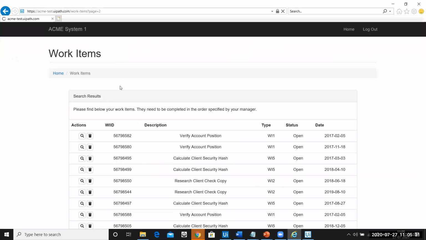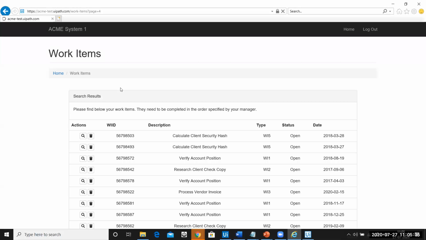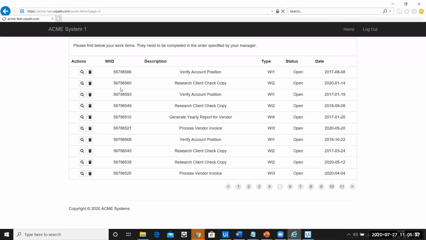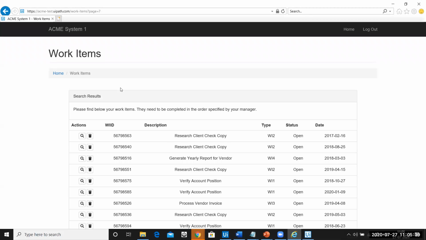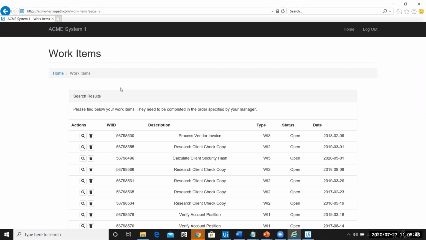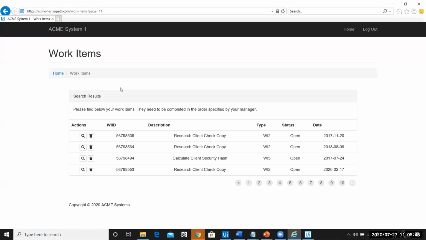It will start scraping the data for all the pages that I have. Ideally we have 11 pages, so it will go through all 11 pages. The moment it comes across the last page, that is the 11th page, it will still try to see if there is any other page left or not. In UiPath, every activity is timed to 30 seconds, so it will keep on trying for 30 seconds.